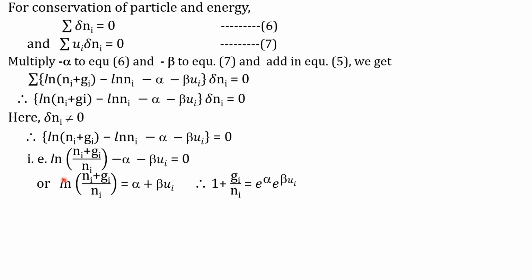And cancel log on this side, automatically the other side becomes exponential. Here Ni by Ni is 1. Gi by Ni is kept as it is, equal to exponential alpha into exponential beta Ui. Since it is a power addition, we take alpha plus beta Ui. To take the exponential, we write two separate terms, e raised to alpha, e raised to beta Ui. Gi by Ni equal to e raised to alpha, e raised to beta Ui. This one, take on the other side, therefore it is minus 1.